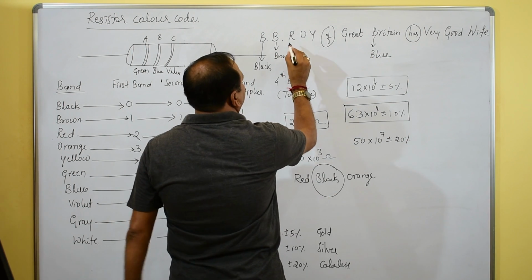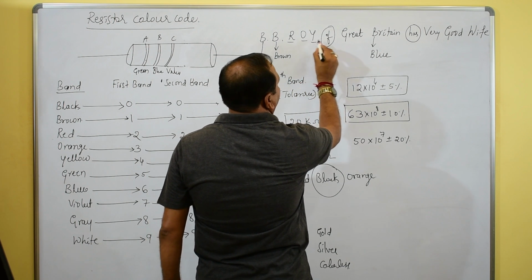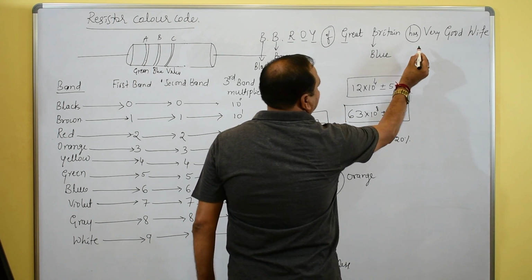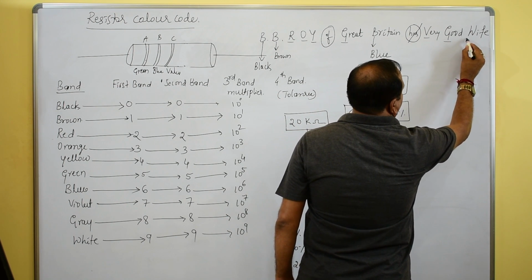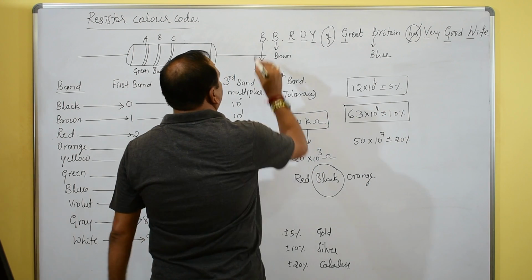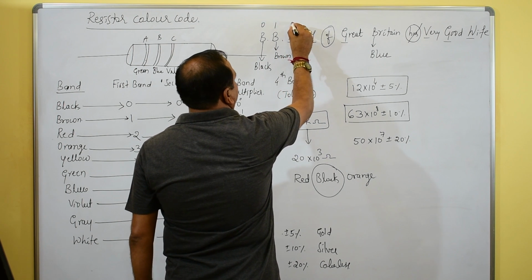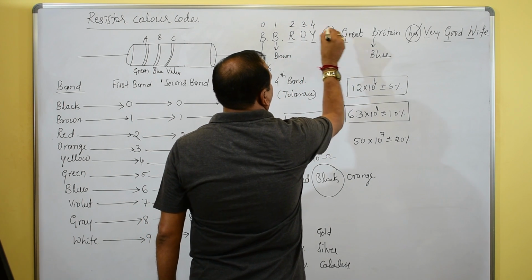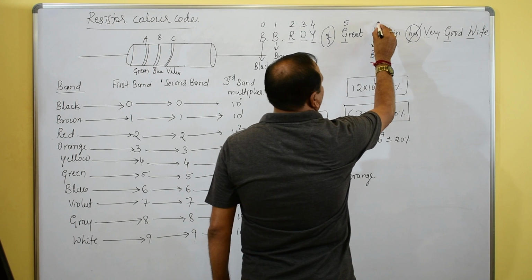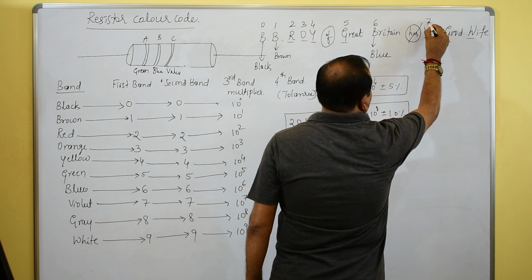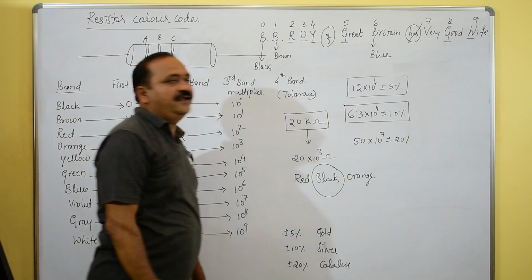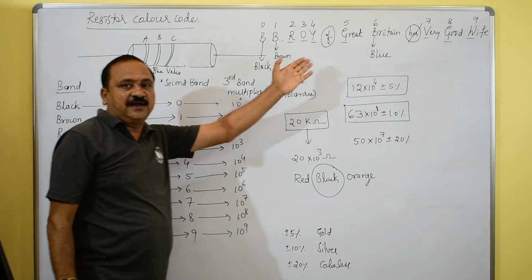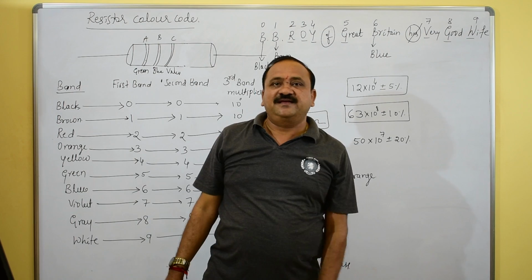Then red, orange, yellow. G for Great, green. Then violet, grey and white. B.B. Roy: 0, 1, 2, 3, 4, 5, 6, 7, 8, 9. These are all the color codes. In this way, we can remember the things.